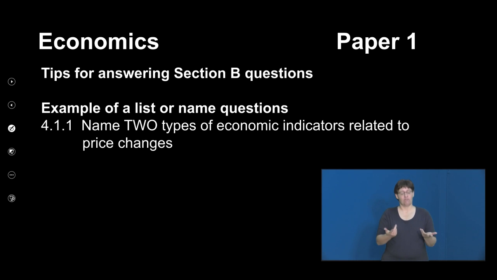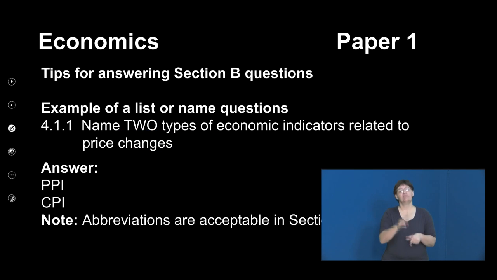Right? For example, this is another example. We have: name two types of economic indicators that are related to price changes. Again, here, you do not need to explain, boys and girls. You simply need to go straight to the answer. Your answer is your PPI and your CPI.